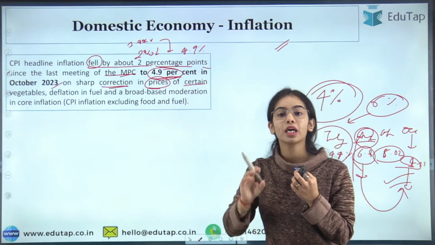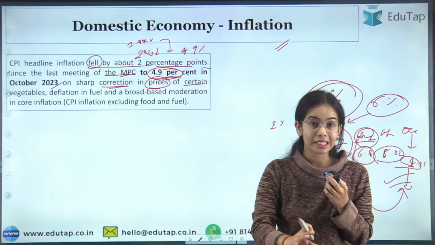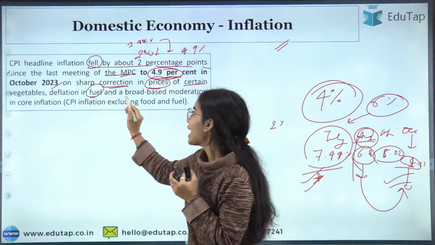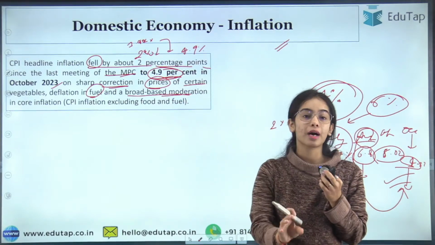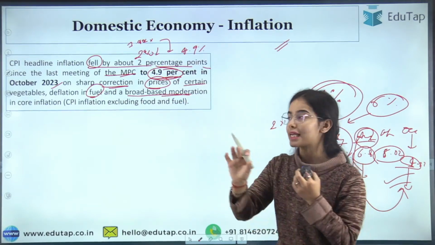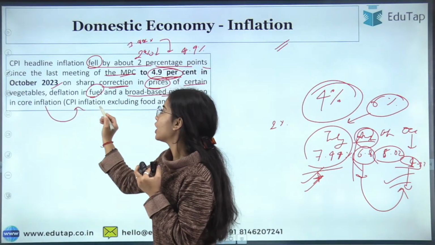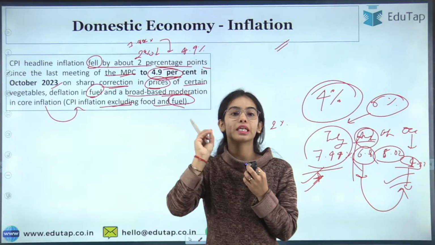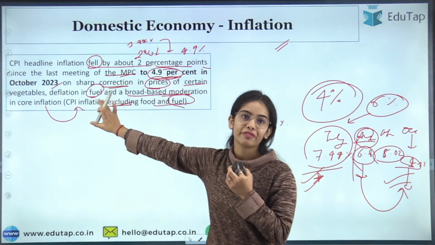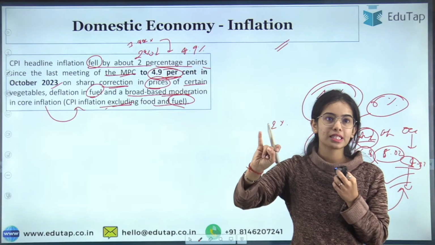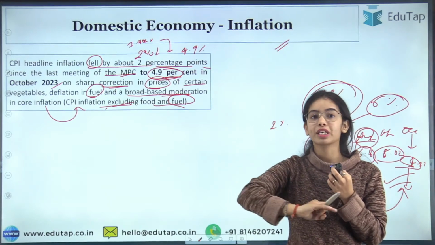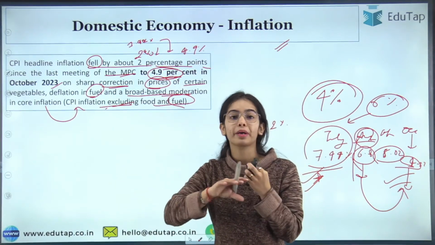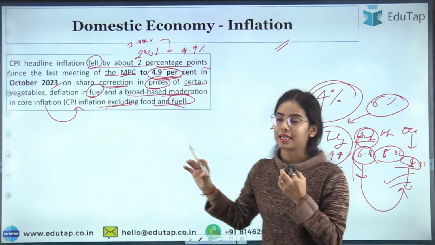So why has this happened? Because of the correction in the vegetable prices, the deflation, meaning the prices are dropping in the case of fuel, and a broad-based moderation has come in the core inflation. Core inflation is the inflation excluding food and fuel. In the core inflation also there is a moderation, a correction that we have seen. Vegetable prices have corrected, and the fuel prices are going down because of the supply chain moderation, or normalization, that has happened.